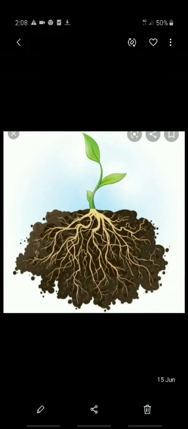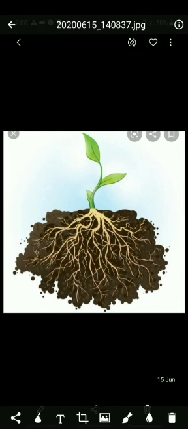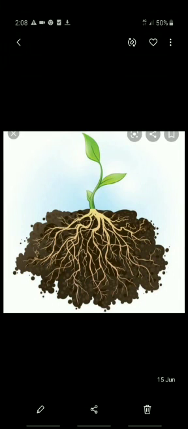And this is the big difference between plants and animals. I repeat, animals can move from one place to another in search of food and water, but plants cannot move from one place to another because the roots hold them tight in one place.